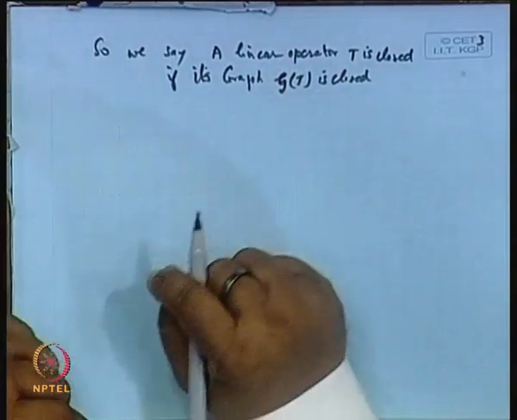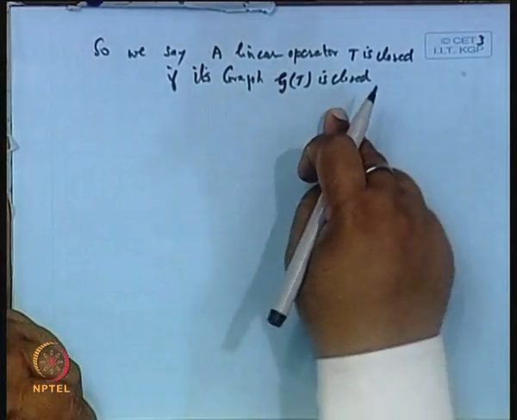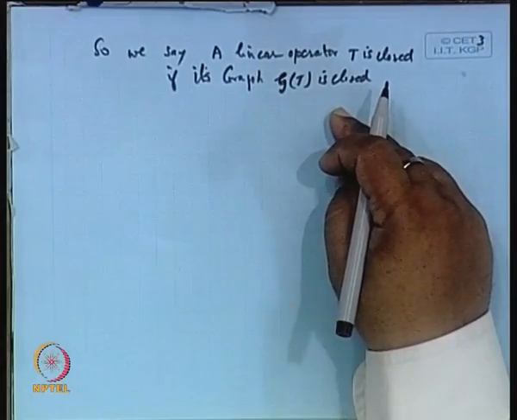What do you mean by this graph of T is closed? It means it contains all of its limit points.